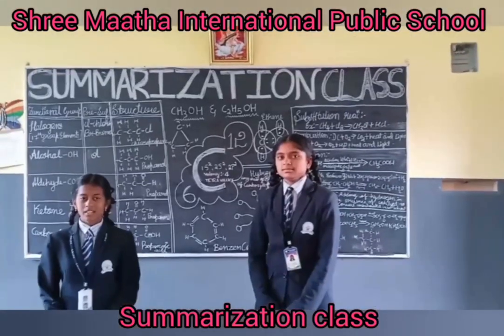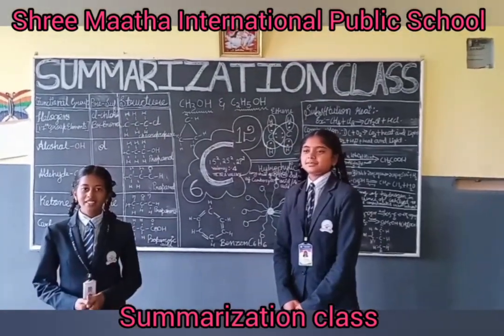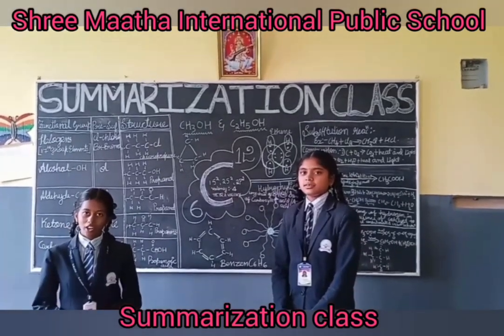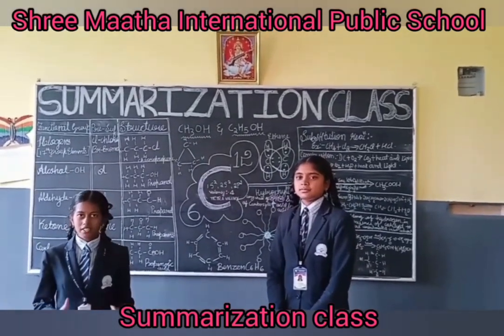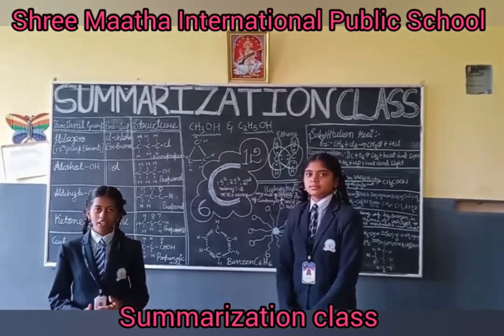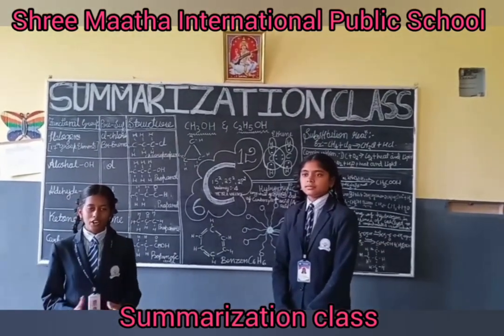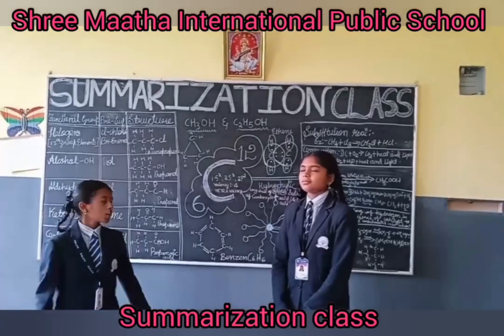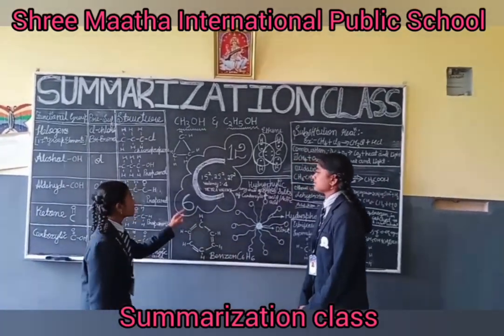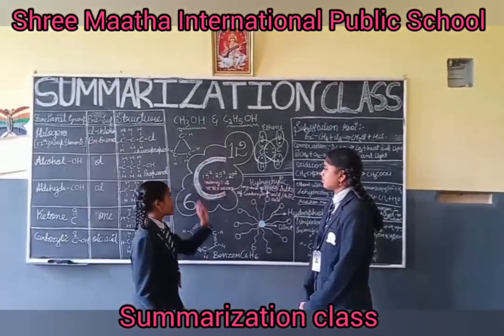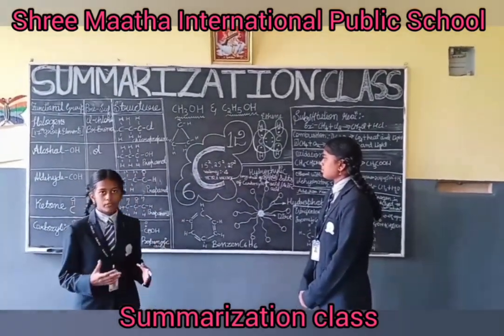compounds. There are three parts in chemistry: physical chemistry, inorganic chemistry and organic chemistry. Carbon and its compounds come under the part of organic chemistry. Now let us know the electronic configuration of carbon. Carbon has atomic number 6 and mass number 12. The valency of carbon is 4 and it can form allotropic forms.